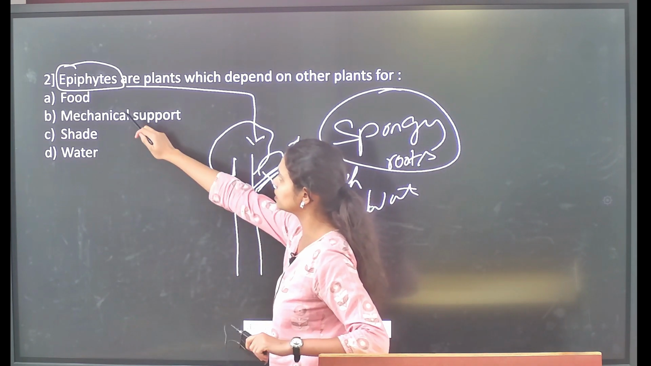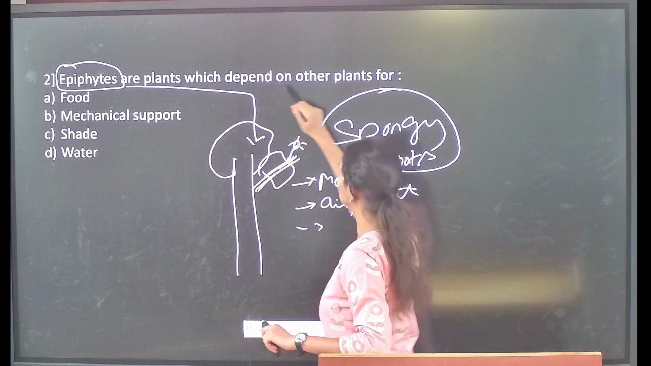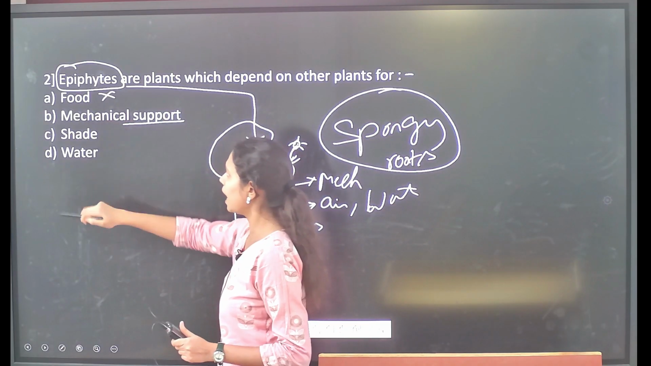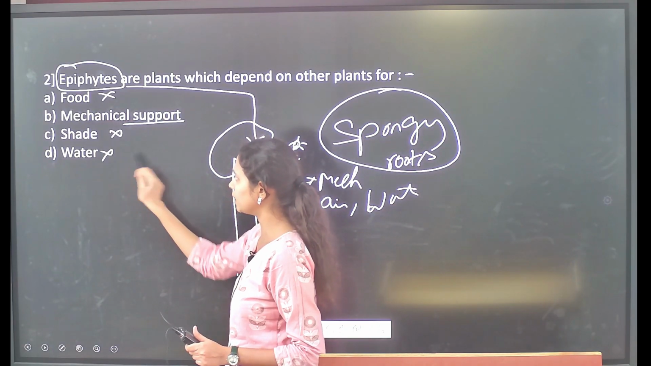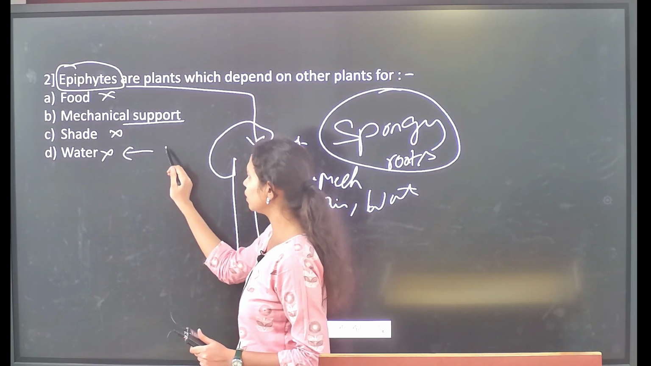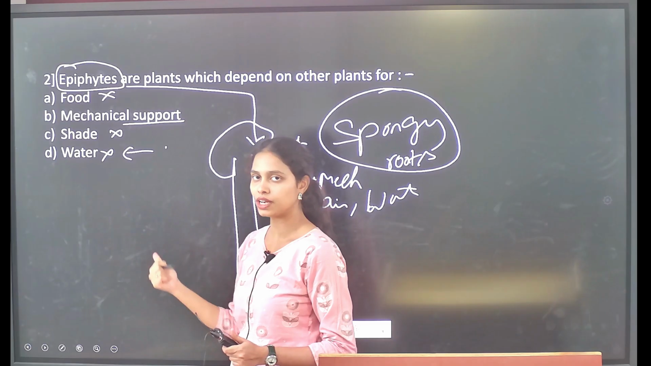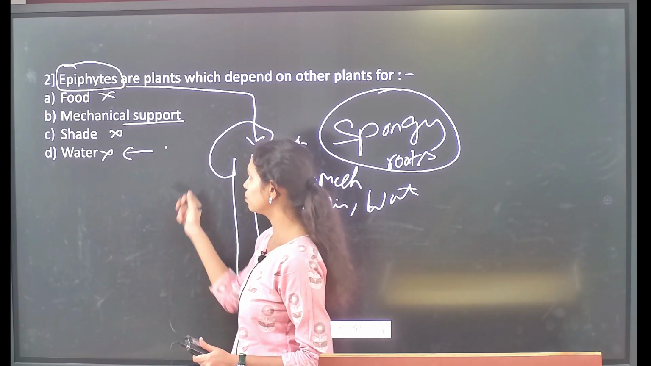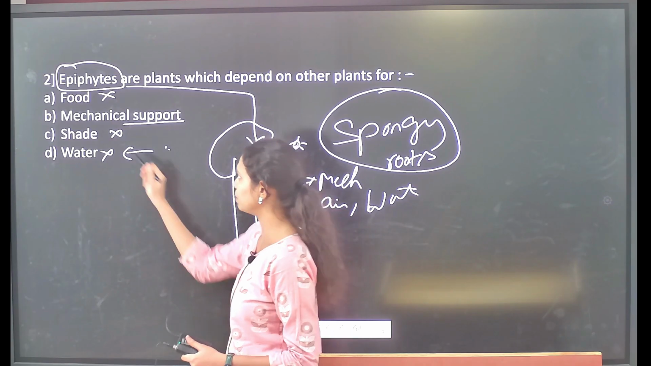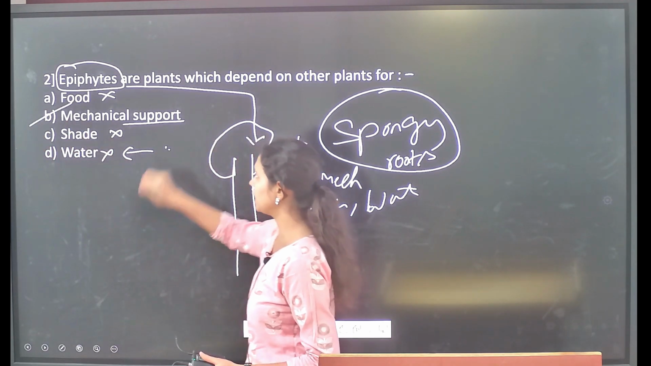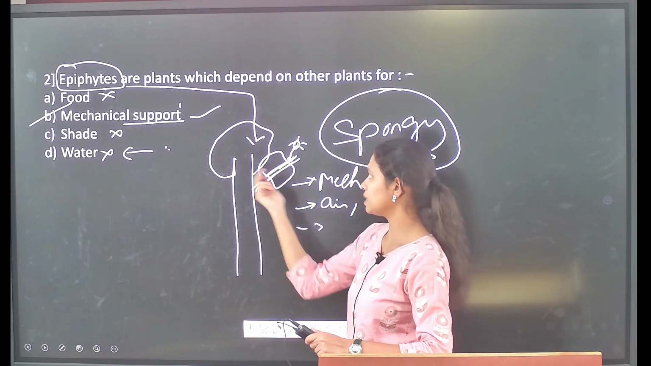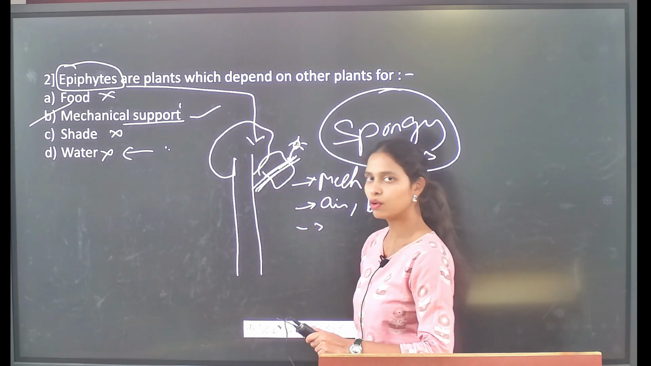If you see here the term, the epiphytes are plants which depend on other plants for the mechanical support. It is not for the food, it is not for the shade, it is not for the water. They are going to get the water required for their body through their spongy roots, which are specially adapted roots, from the air and also from the humid environment and also from the rain and dew. So mechanical support is the correct statement, because for which these epiphytes greatly depend on the other host plants.